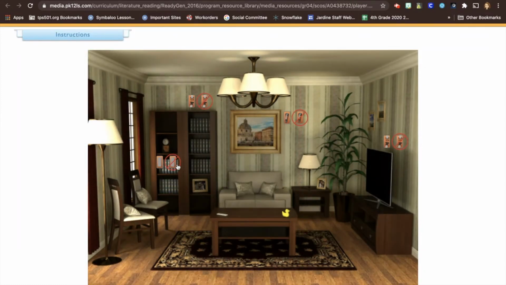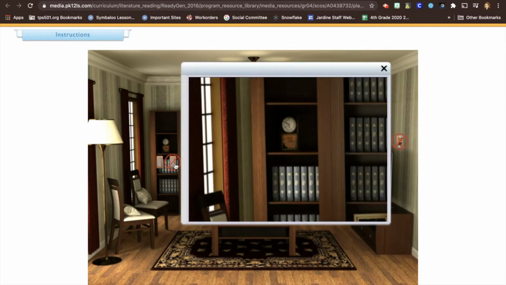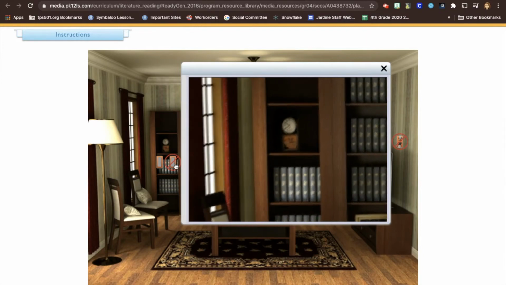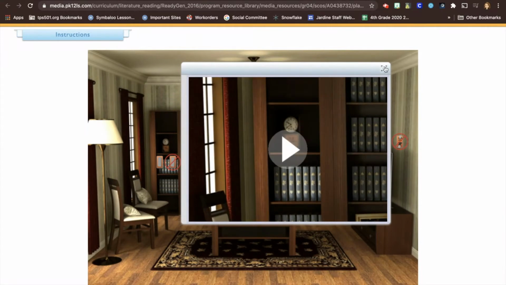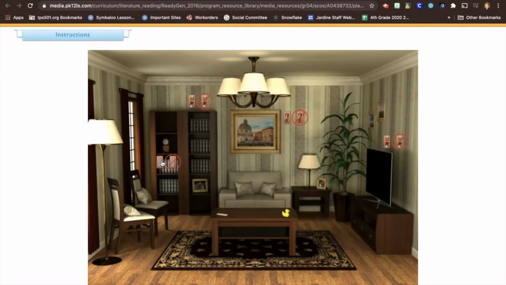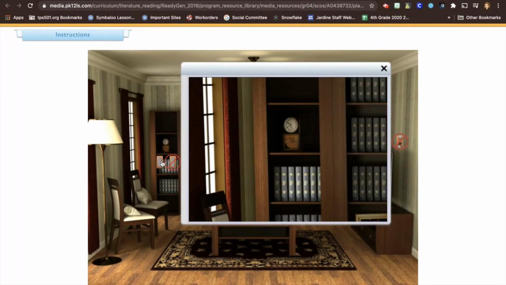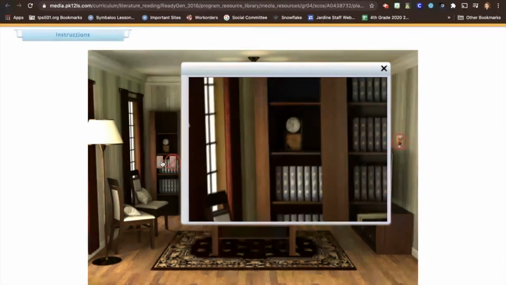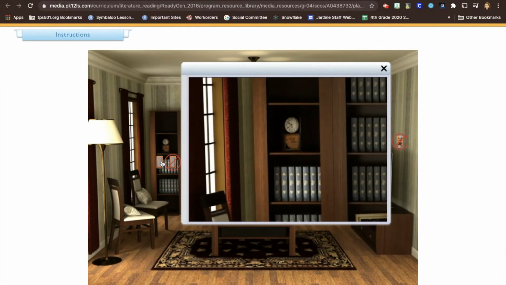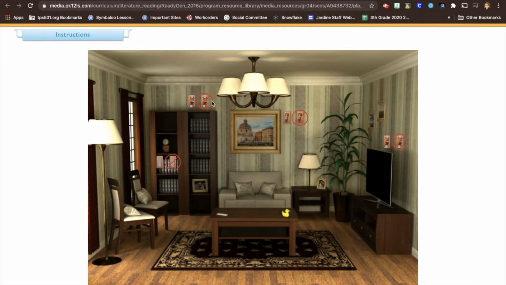So let's just start with this bookcase. So let's start with it. Oh, the clock. Unsecured. Here we go. Oh, so that fell off. But if we secure it, let's see what happens. Didn't fall. And we'll do the bookcase, I believe.